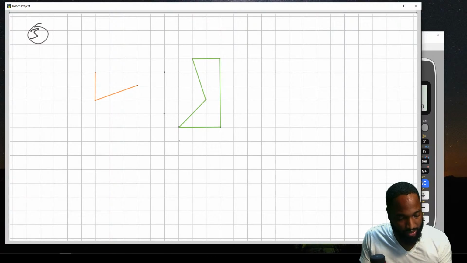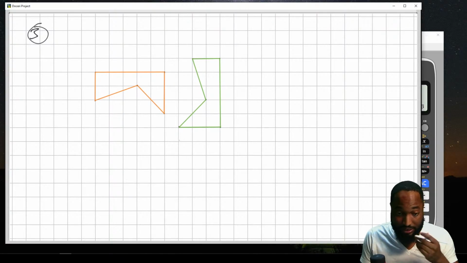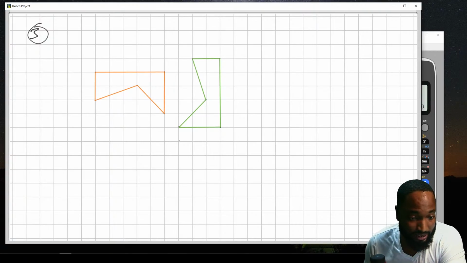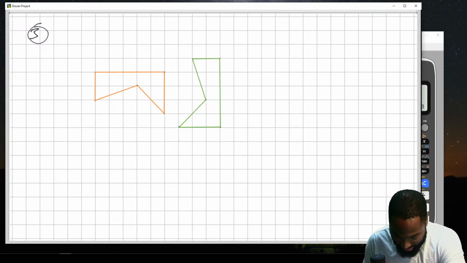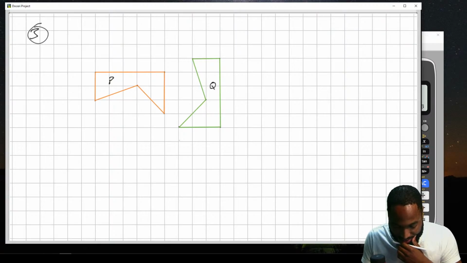Wait now. So there's some kind of transformation. So they're hitting you with some kind of transformation right off the bat. The diagram below shows two pentagons. Well, it's not regular pentagons, it's pentagons. This one was labeled as P and this one was labeled as Q. And drawn on a grid made of squares, blah blah blah.